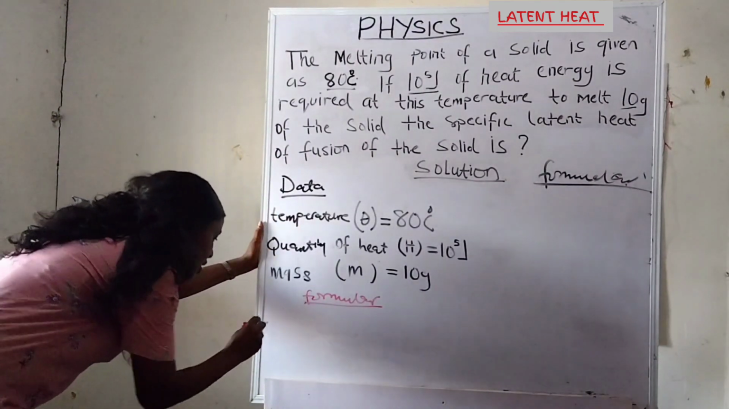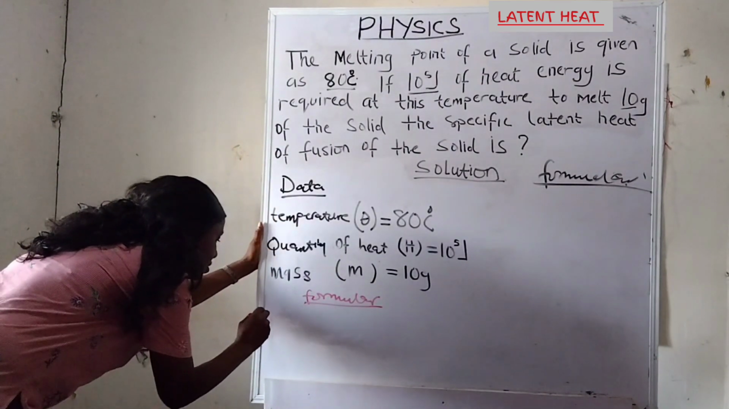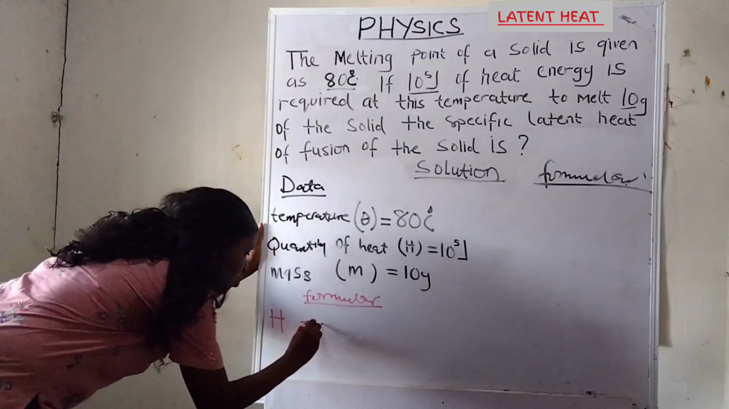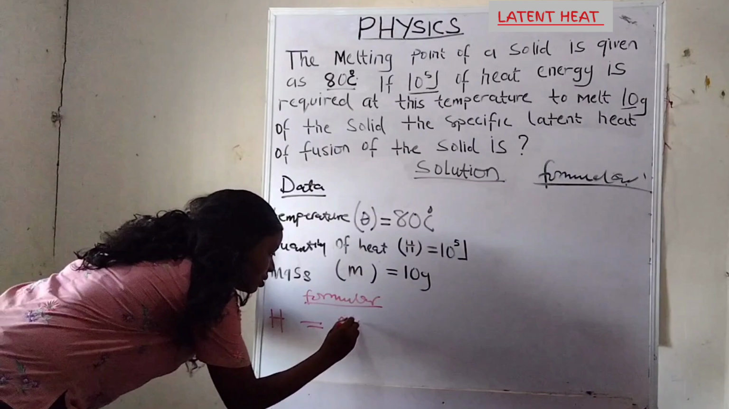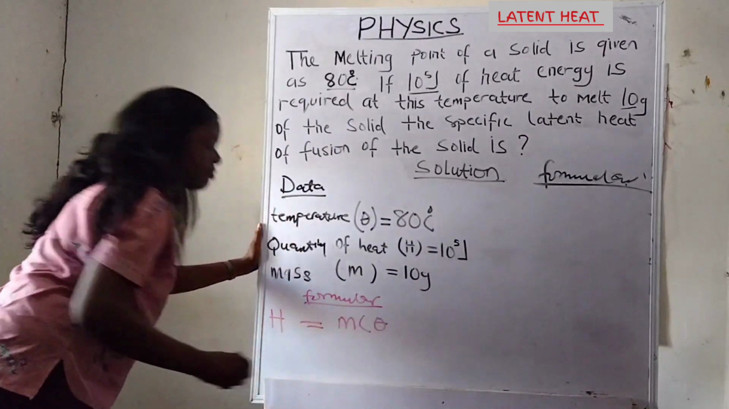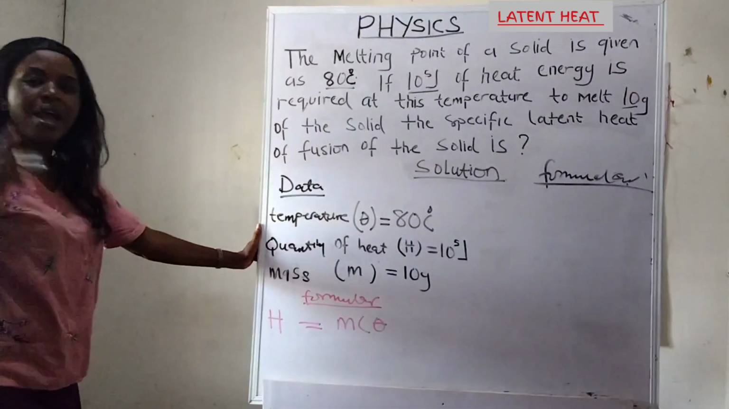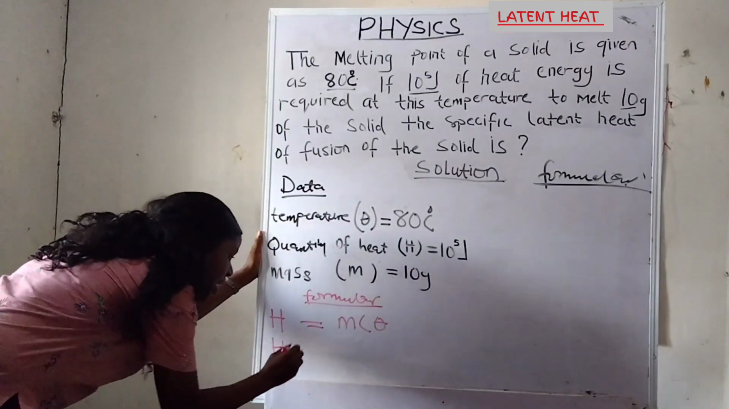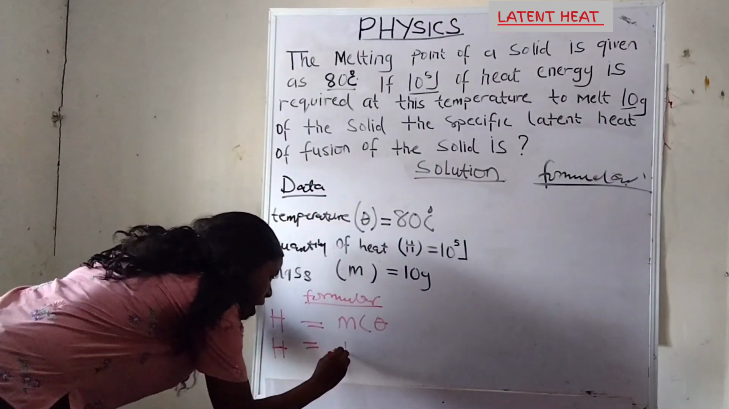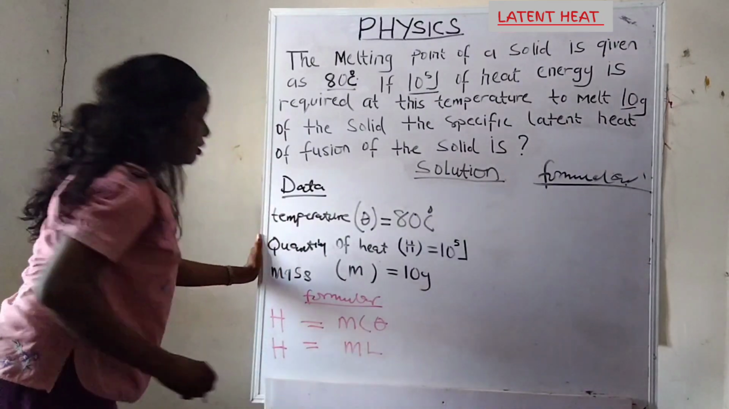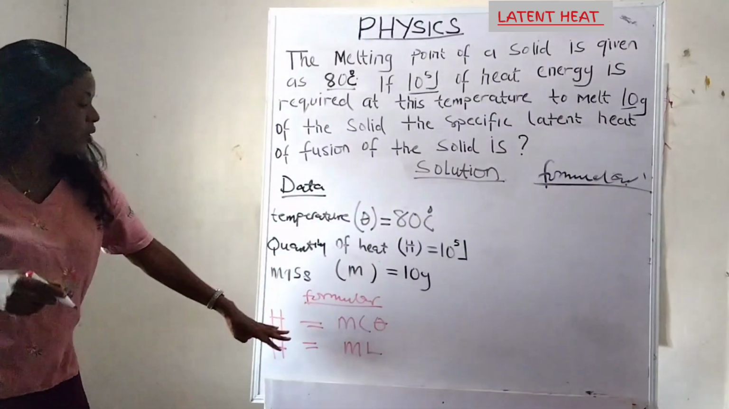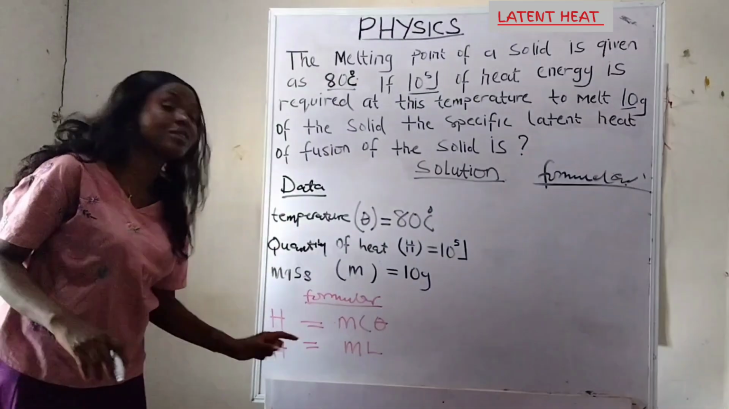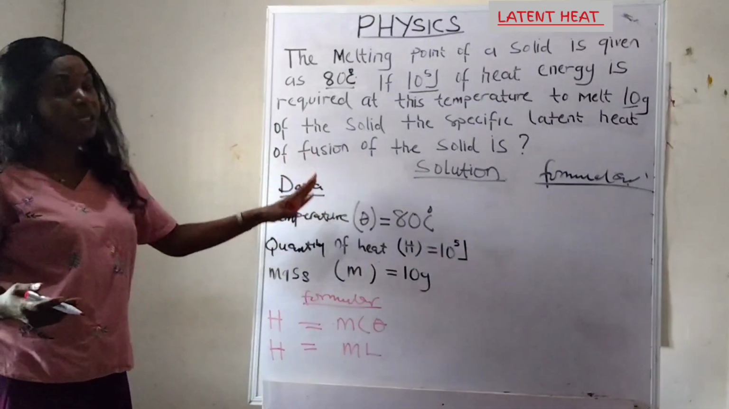The first one is quantity of heat, H, is equals to mc theta. While the second one is quantity of heat, same H, is equals to ml. These are the two formulas of quantity of heat in thermal energy. Now we choose between these two formulas which one to apply to solve the problem.